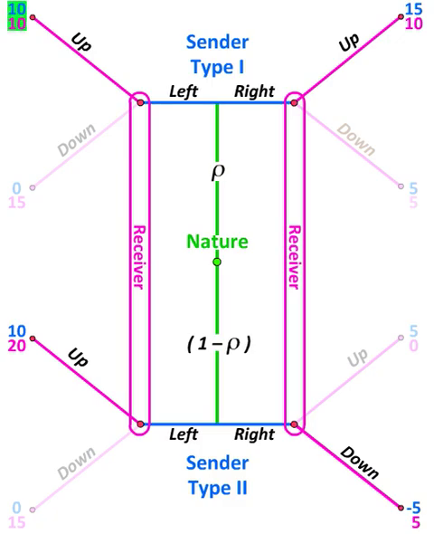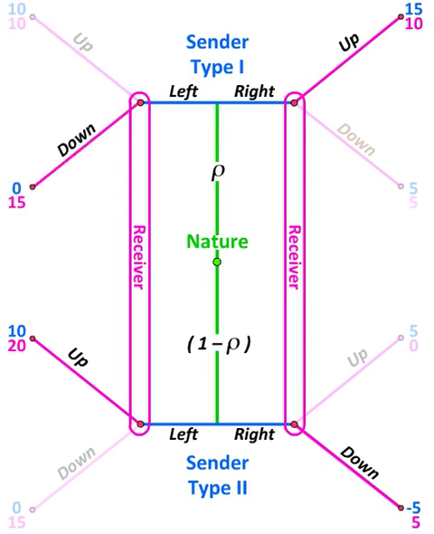We'll next consider a new game in which we change the magenta 20 in the upper left of the game tree to a magenta 10. In other words, we change the payoff that the receiver receives if the sender is of type 1 and sends a signal of left, and the receiver responds with the action up. Before it was 20, now the payoff is 10.